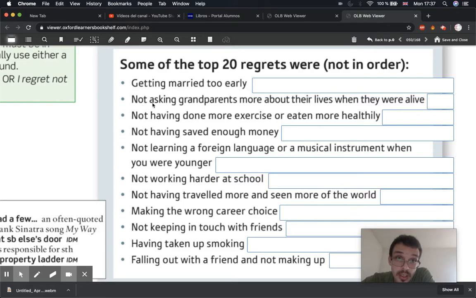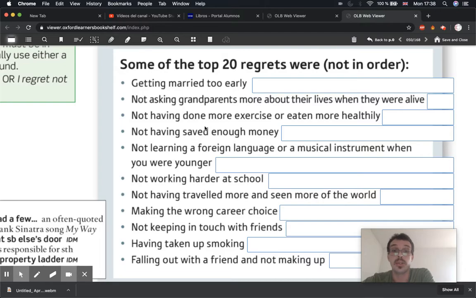So, yeah, but that's a general regret of people. A lot of people regret this when their grandparents pass away. So, remember, ask your grandparents about their lives. Okay. Next one. Not having done more exercise or eaten more healthily.